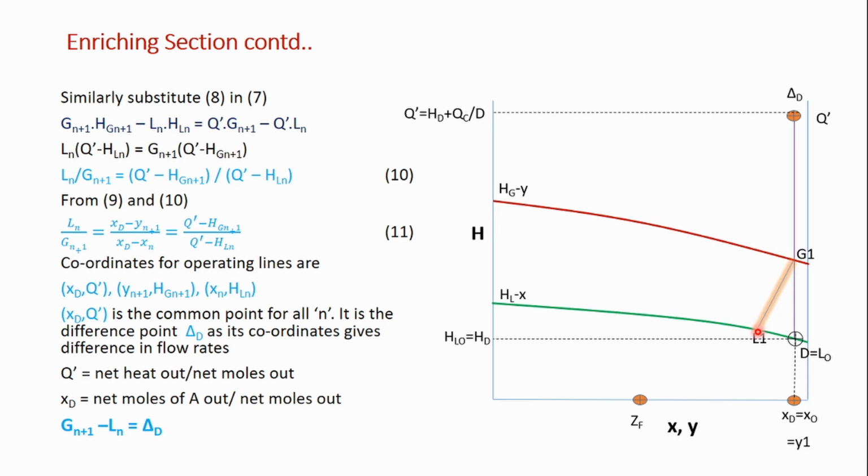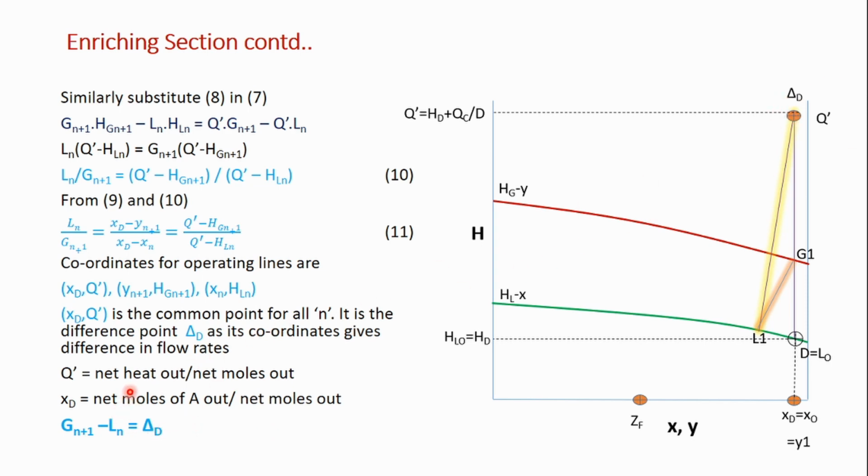Okay, the topmost stage. This is the equation for the operating line: Gn plus 1 minus Ln is equal to delta D, right? So what does this information tell us? It tells us that there is a line which has a common point delta D, and the other two points are Ln and Gn plus 1. Okay, so I have now got the L1 point, and I have got this delta D point. Delta D point is also there, right?